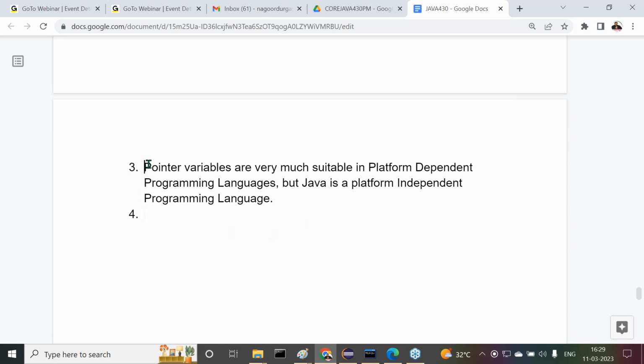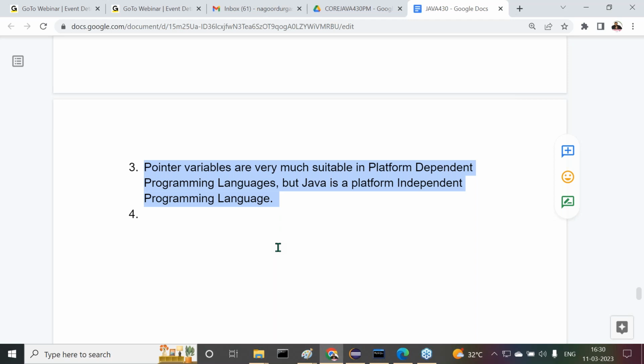All right, sir. I want to give some explanation for this particular point. Now try to understand this explanation. Your keen observation is required to understand this point, otherwise it is not possible to understand. But I'll make it simple. You have to put complete concentration on this particular point. Java is platform dependent or platform independent?